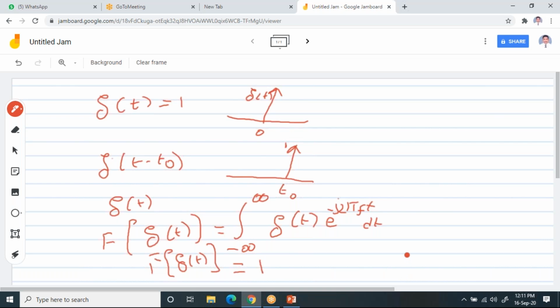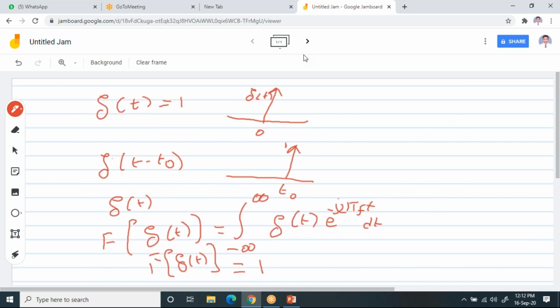So you can say that the Fourier transform of del of t is simply 1. Is it clear?